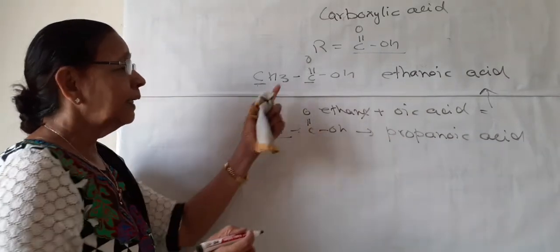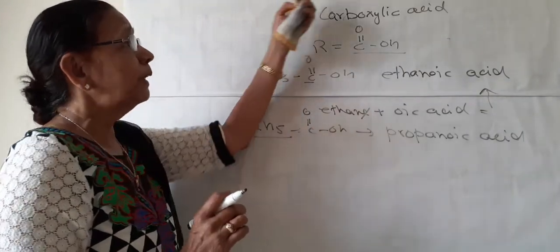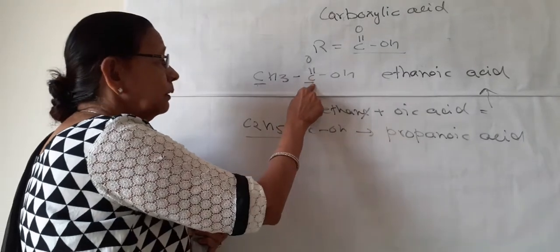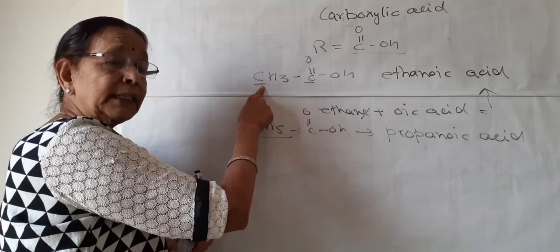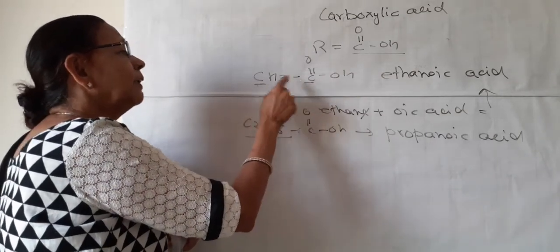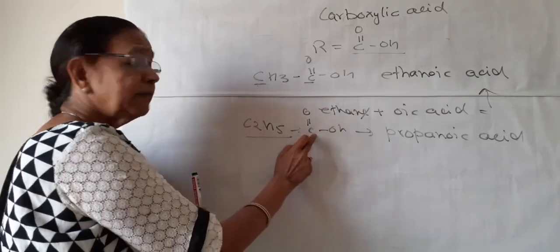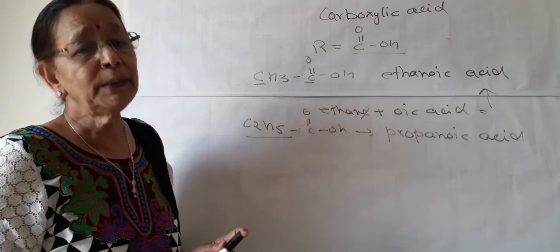So in this way, naming of these acids is done as per IUPAC. We have to number this carbon also in the parent chain. So CH3 and this C together make 2, here 2 together with this make 3. So this is how we should name the acids.